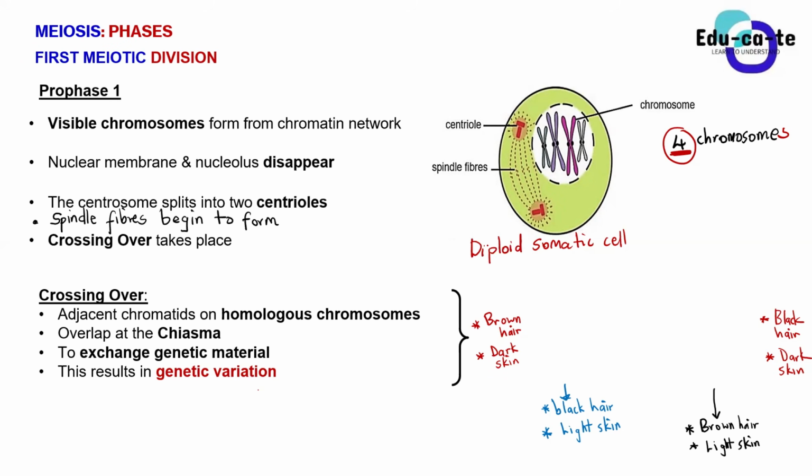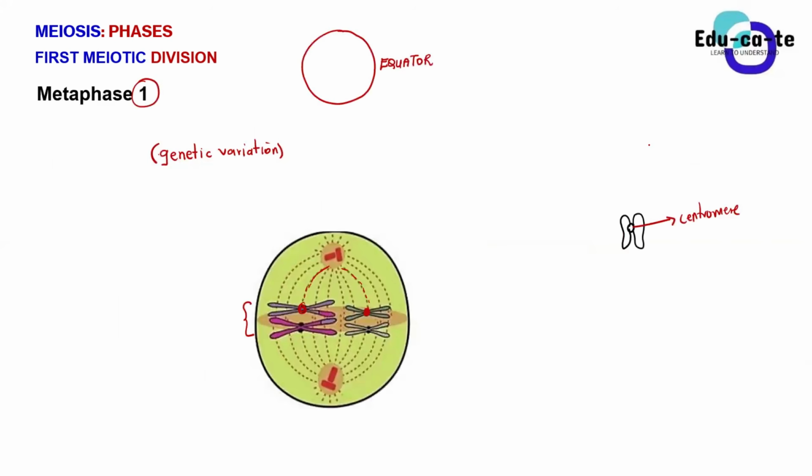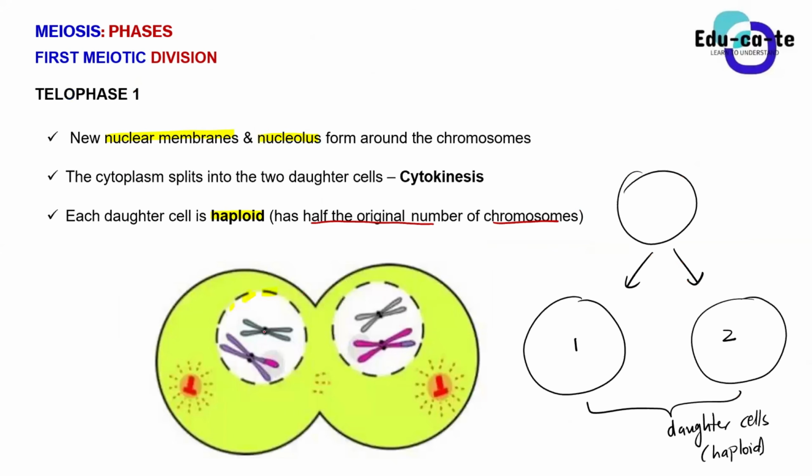The diploid somatic cell here had 4 chromosomes at first, but after dividing into 2 cells, we end up with one cell having 2 chromosomes. Do you guys notice that the first cell we're going to develop has 2 chromosomes? Do you see that? Yes. And the other one also has 2 chromosomes. So we had 4 at first, but now we have 2. So these are haploid daughter cells because they have half of the original number of chromosomes.